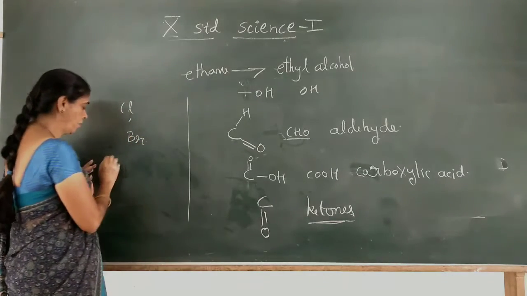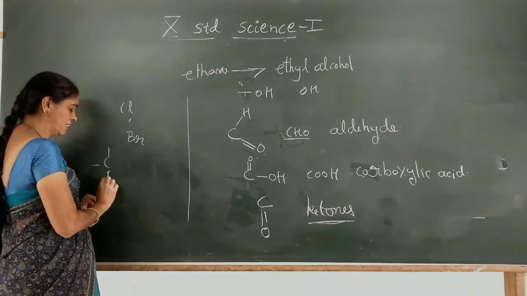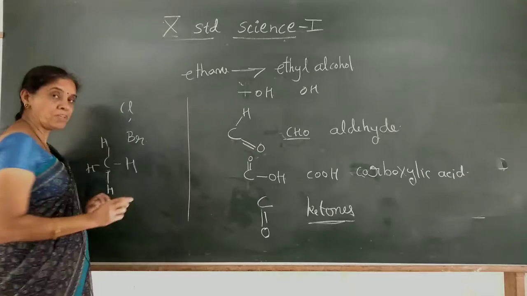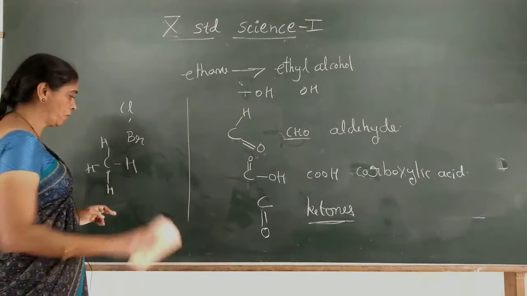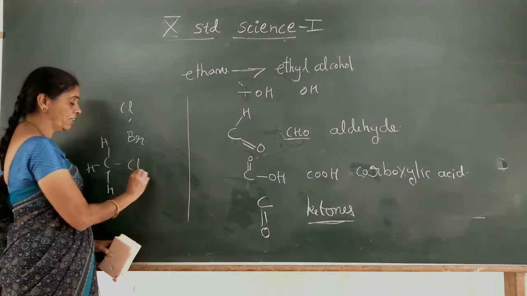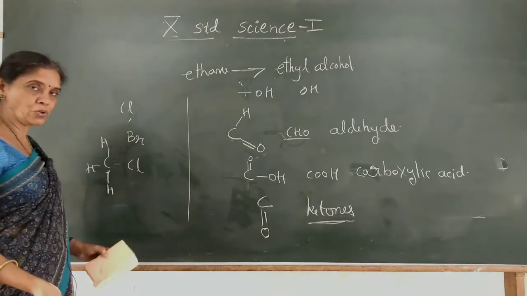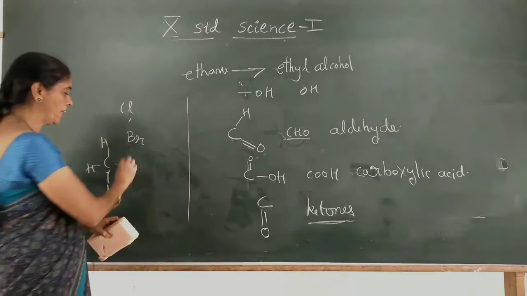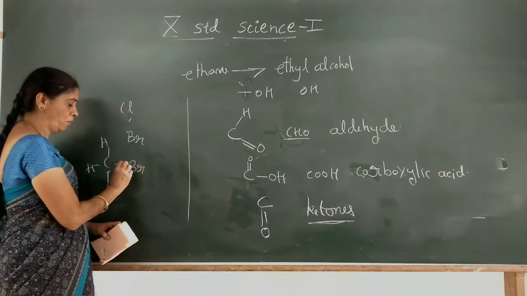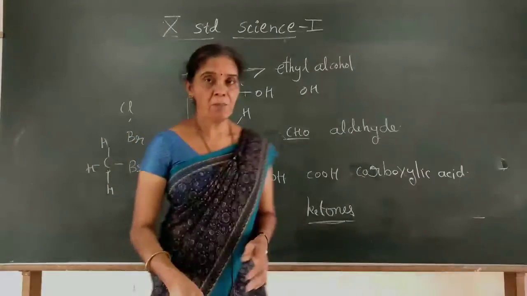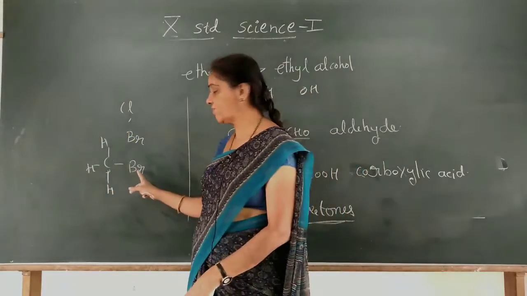Like I'll give the example. Here, a simple example is this one. What is this? Methane. In methane, if you replace one hydrogen by chlorine, it is chloromethane. Or it may be replaced by bromine, bromomethane. Here the property of methane is different, but the property of this is also different.